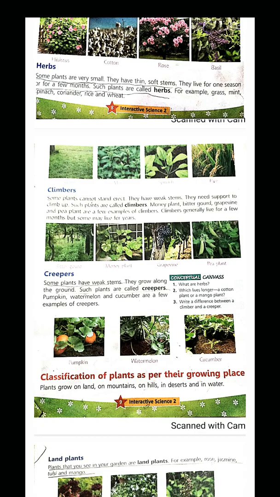Creepers: some plants have a weak stem and they grow along the ground. Such plants are called creepers. Pumpkin, watermelon and cucumber are a few examples of creepers.